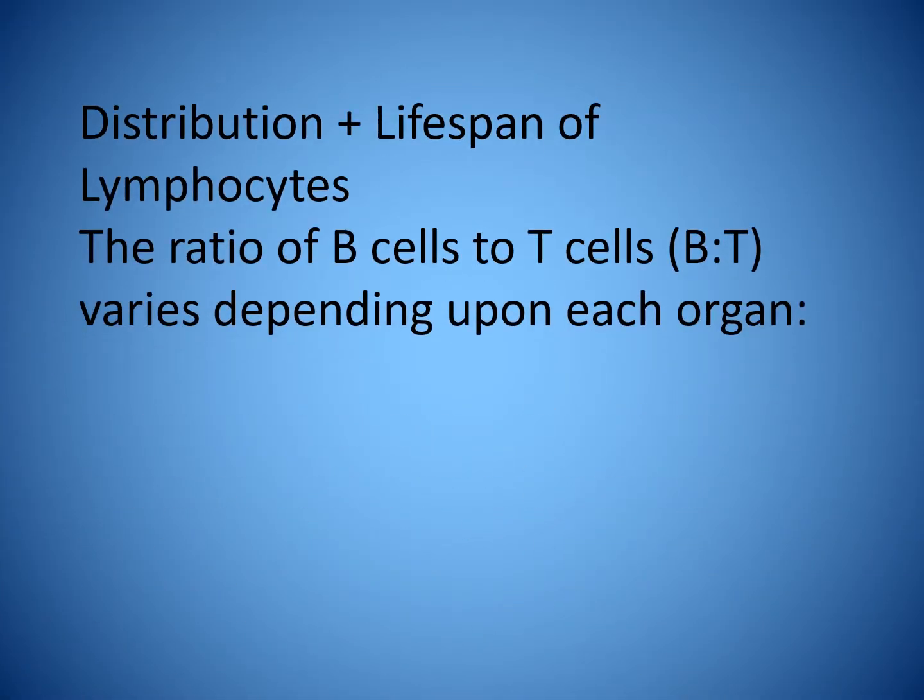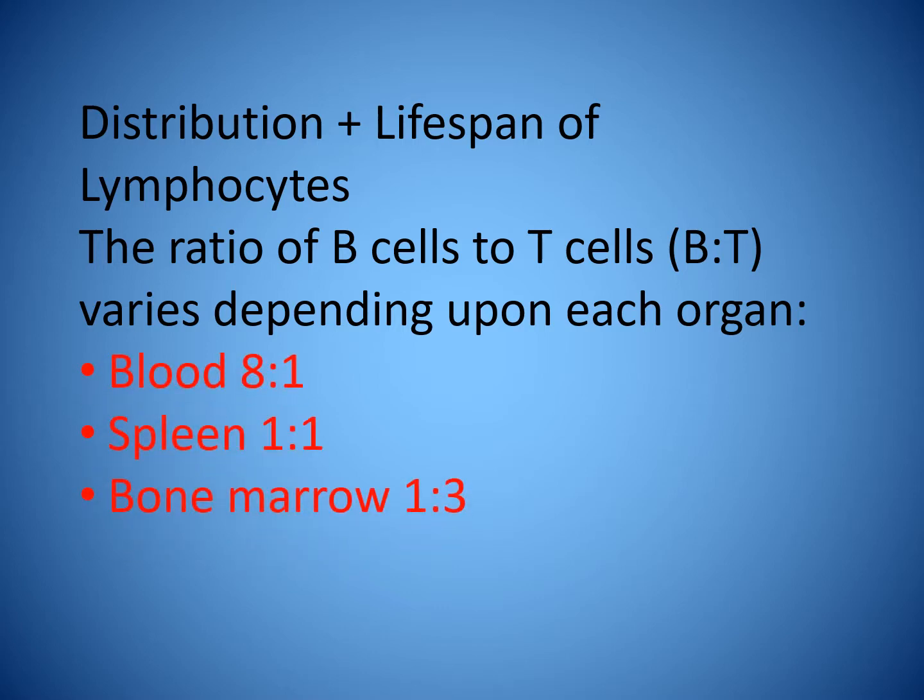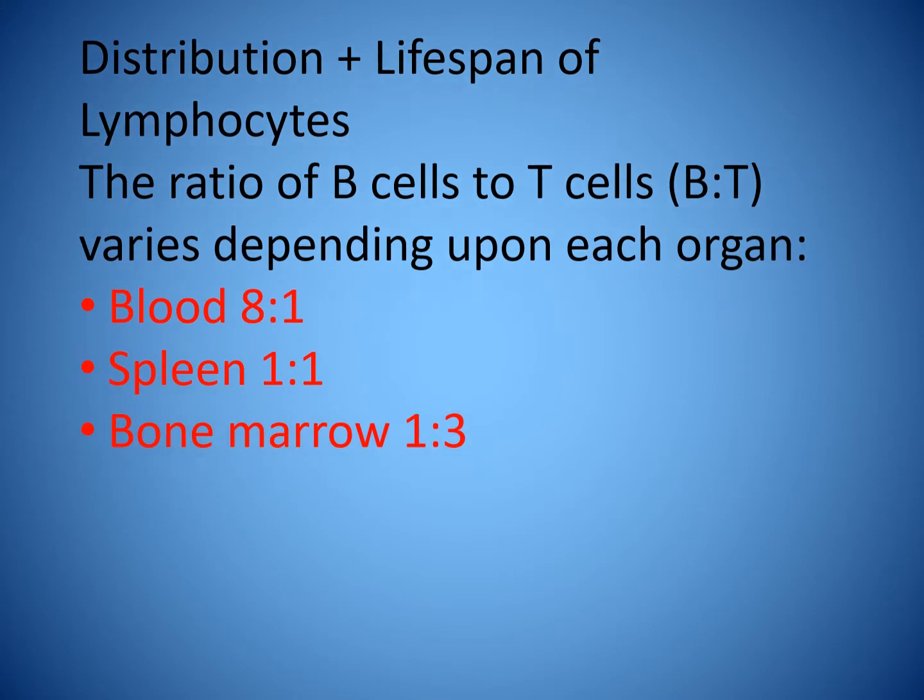The distribution and lifespan of lymphocytes. The ratio of B cells to T cells varies depending upon each organ. Blood, 8 to 1; spleen, 1 to 1; and bone marrow, 1 to 3.